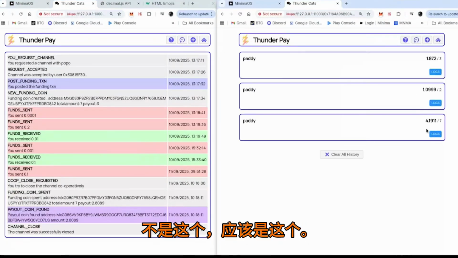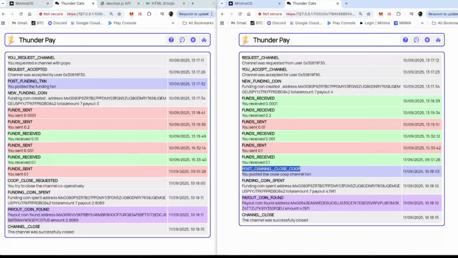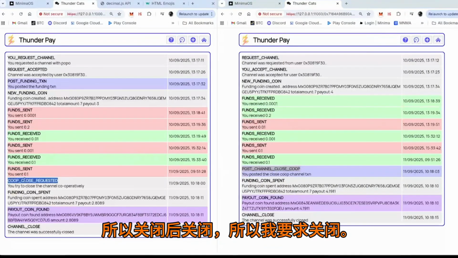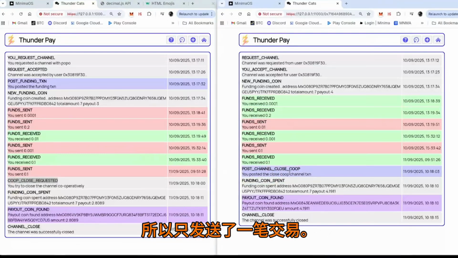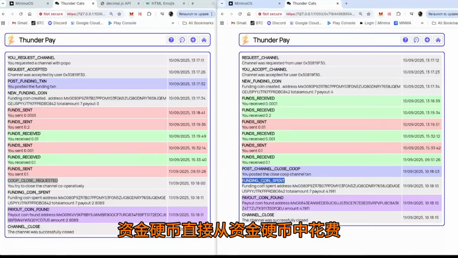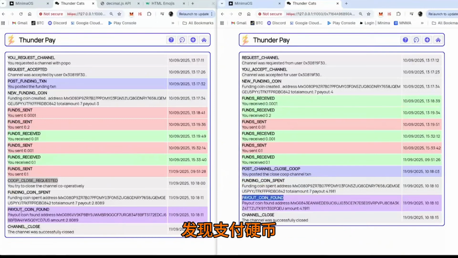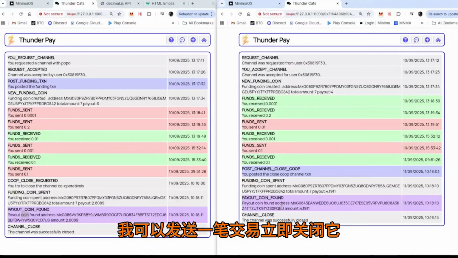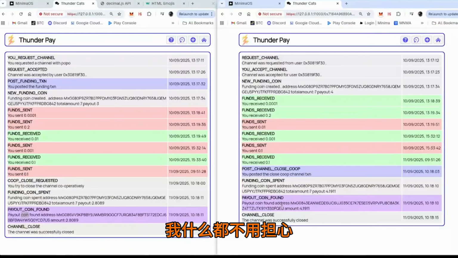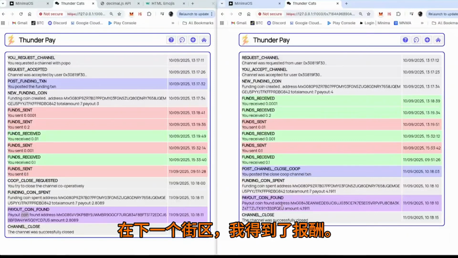It would have been this one. So post co-op close. So I requested a close. He said, yes, let's do it. And so there was only 1 transaction sent. 1 to start the channel, 1 to close the channel. Funding coin spent, straight from the funding coin, payout coin found, channel closed successfully. So that's the ideal situation. I can send 1 transaction to open the channel and 1 transaction to close it instantly. I don't have to worry about anything. It's like in the next block, I get paid. It's fast.